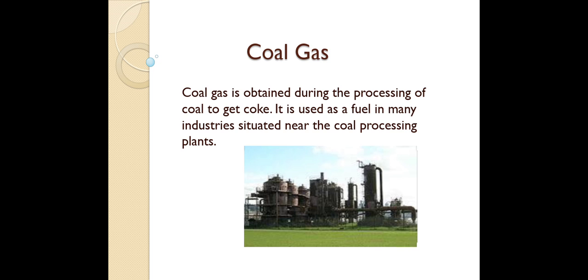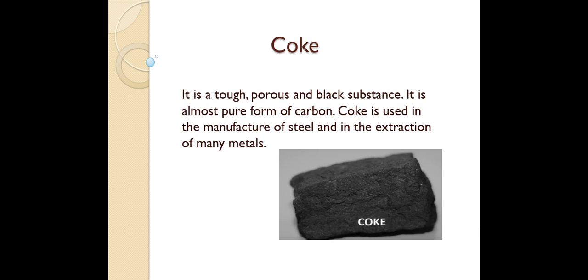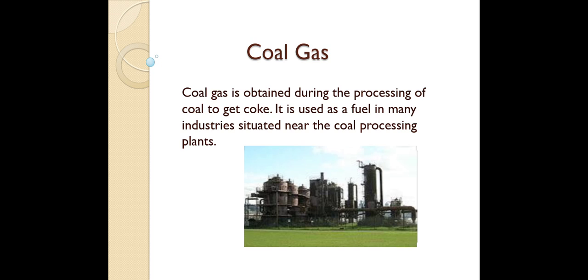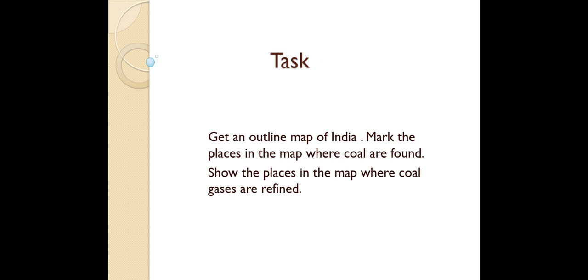Okay, so we have seen that all these three components of coal are useful: coke, coal tar, and coal gas. So students, here is a task for you. Get an outline map of India. You need to draw a map of India. Then you need to mark the places where coal is found, and also, students, show the place in the map where coal gases are refined.